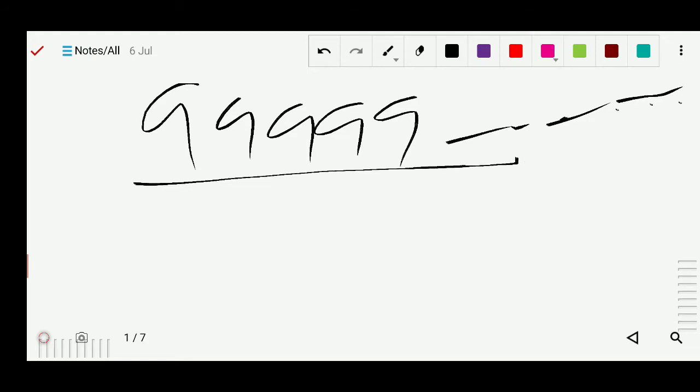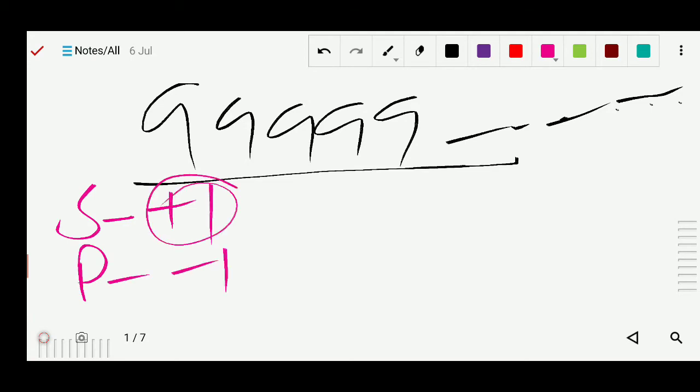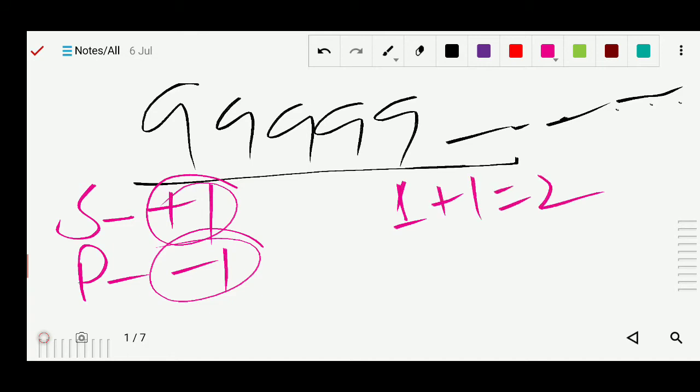So successor means +1, predecessor means -1. These two we are doing. The successor of 1 is 1 plus 1, that is 2. The predecessor of 1, what will it be? 1 minus 1, 0.